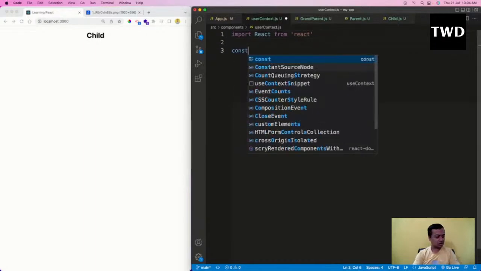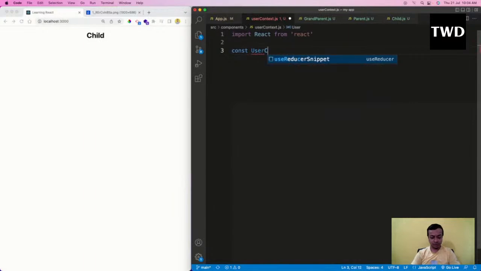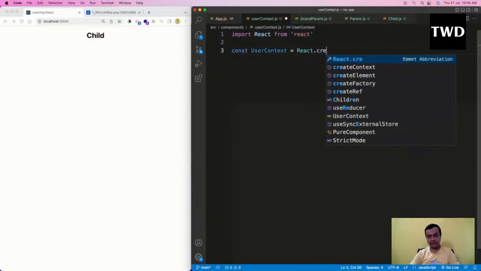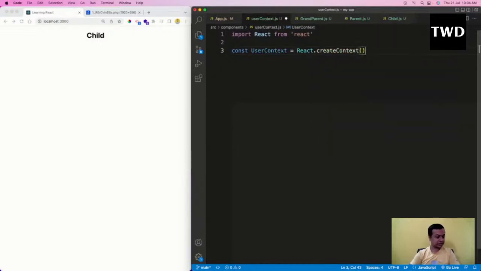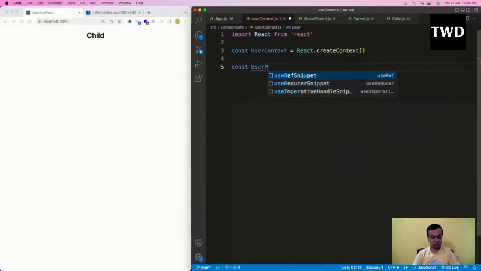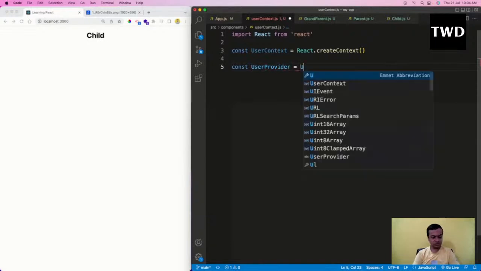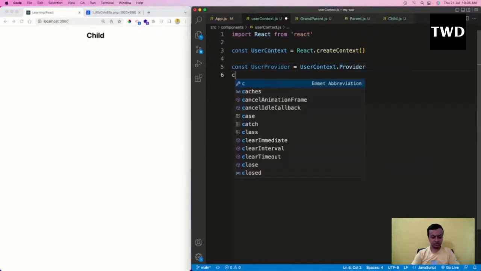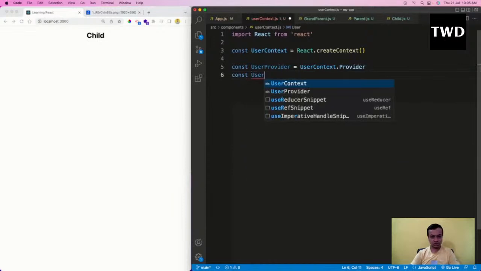Then I'll have const UserContext equal to React.createContext, and then const UserProvider equal to UserContext.Provider, and const UserConsumer equal to UserContext.Consumer.